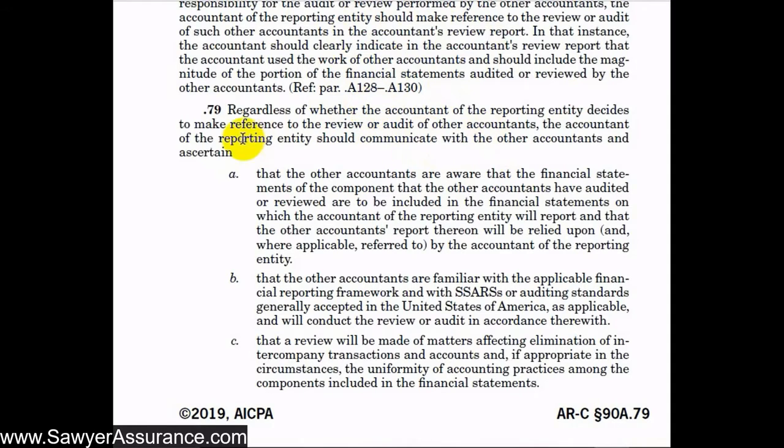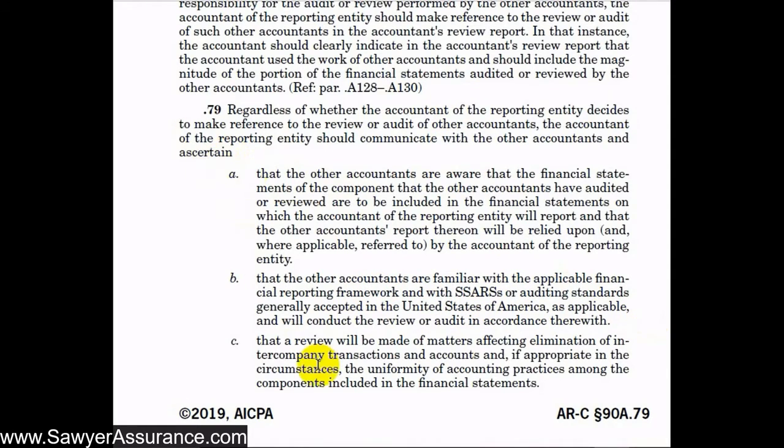other accountants to make sure that they're aware that the financial statements of the component that they're auditing or reviewing will be included in the financial statements under our review, and that we will rely on their report as a basis in coming to our conclusions. We should also ascertain that the other accountants are familiar with the applicable financial reporting framework and with GAAS or auditing standards generally accepted in the United States of America, as applicable, and will conduct the review or audit in accordance therewith. So we need to make sure that they're actually capable of performing the job and that we can rely on the report that they're providing.